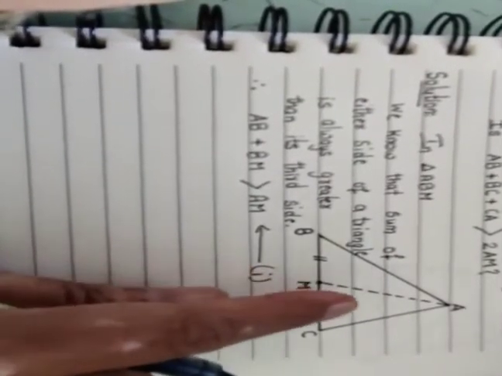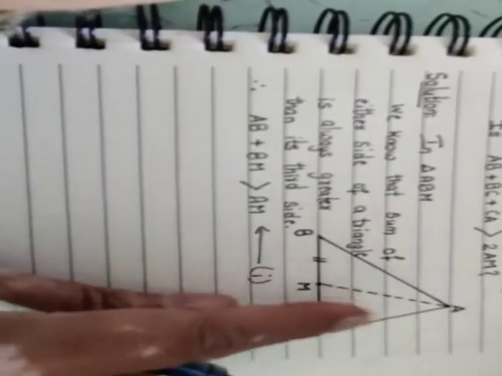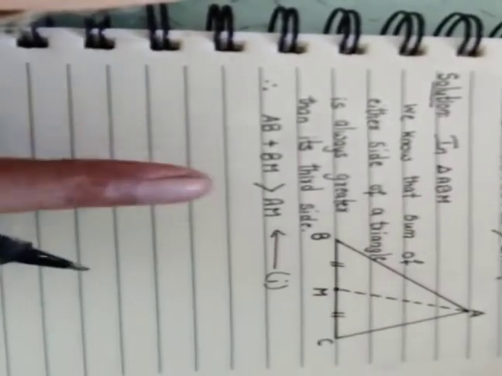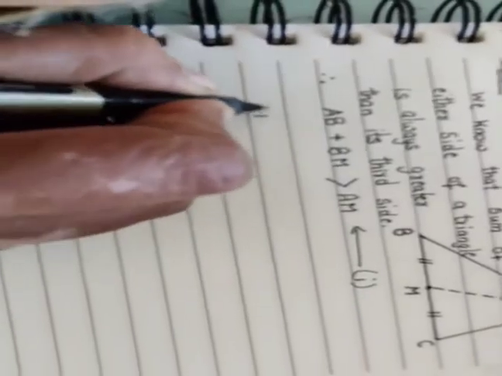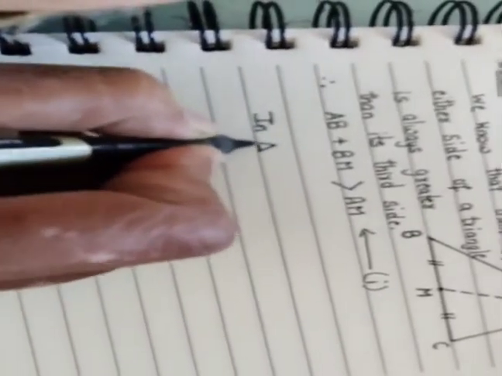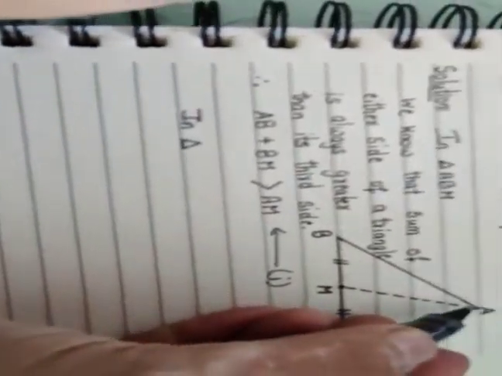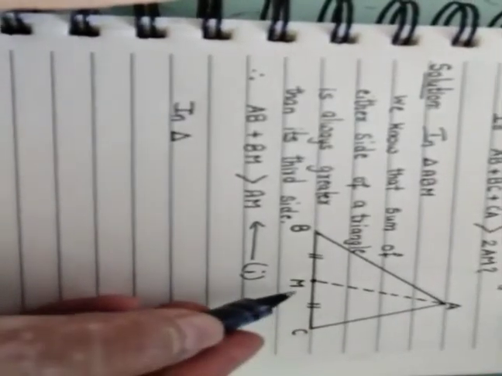Now let us go to the other half of the same triangle, that is in triangle ACM.